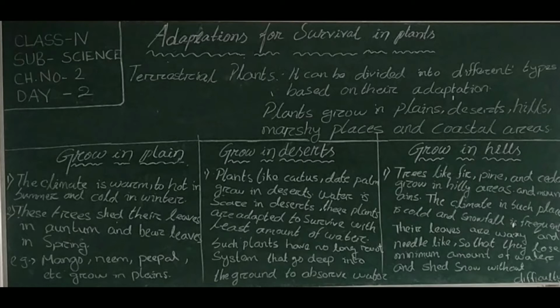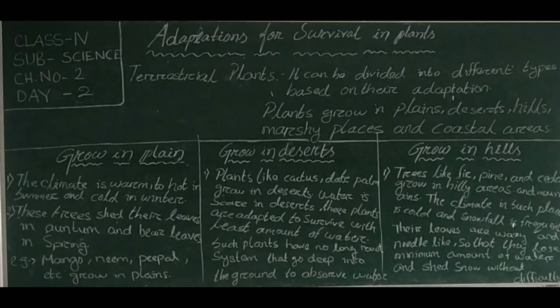Today we will discuss terrestrial plants in full. Terrestrial plants can be further divided into different types based on their adaptation to a particular area. For example, different types of plants grow in plains, deserts, hills, marshy places, and coastal areas. Firstly, plants adapted to grow in plains.